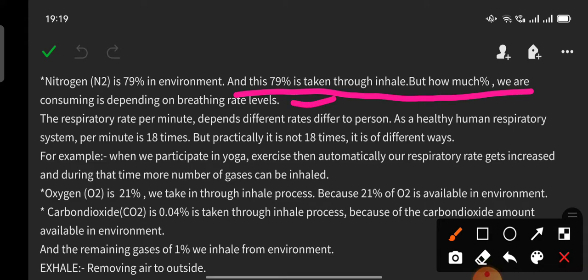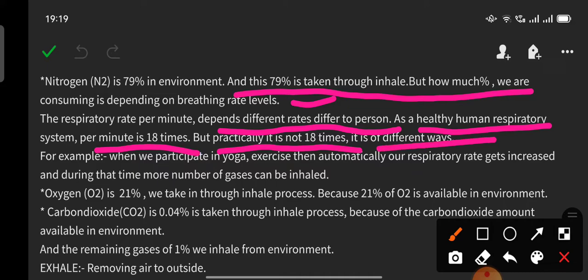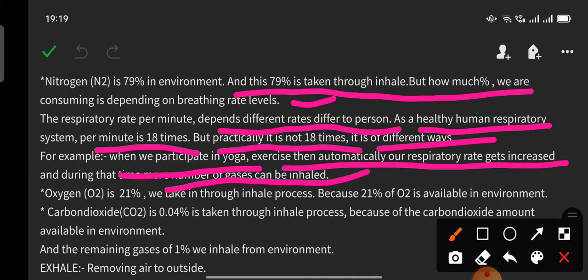The respiratory rate per minute differs from person to person. For a healthy human the respiratory rate per minute is 18 times, but practically it is not always 18 times, it varies. For example, when we participate in yoga exercise, automatically our respiratory rate increases, and during that time the amount of gases inhaled can increase.